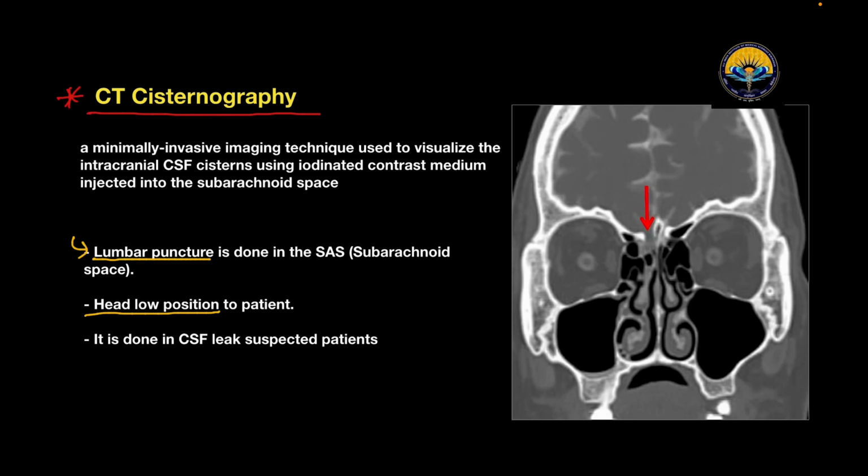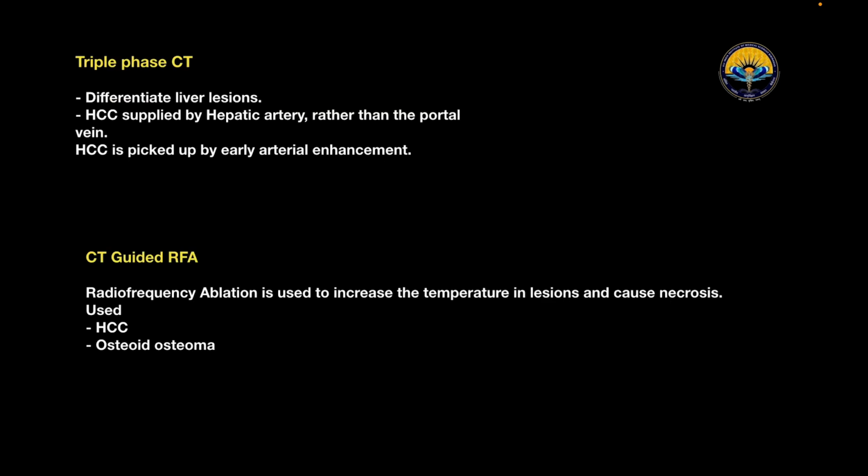And what is triple phase CT? Triple phase CT is used in assessment of focal liver lesions, hypervascular liver metastasis, and endocrine tumors. It involves a dedicated late arterial phase, portal venous phase, and delayed phase acquisitions.